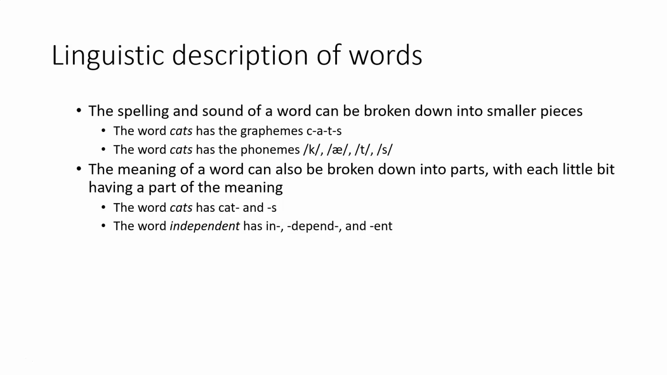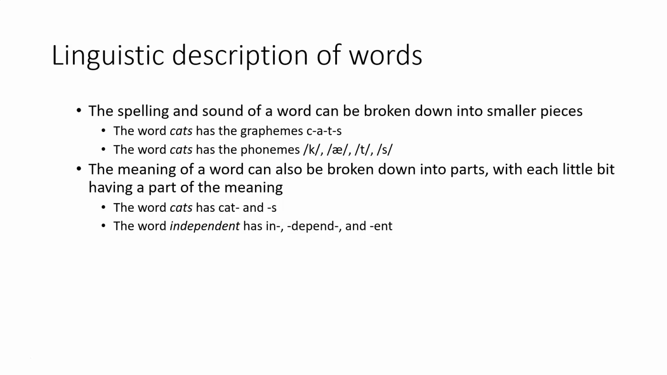The spelling and the sound of a word can be broken down into smaller pieces. For example, the word cats has 4 different letters that spell it that make up 4 graphemes: the C, the A, the T, and the S. The word cats also has 4 phonemes to it. There are 4 sounds that make up the word: the K, the A, the T, and the S.